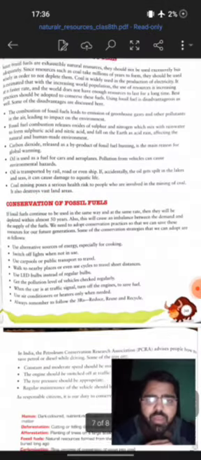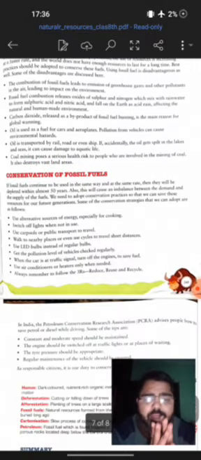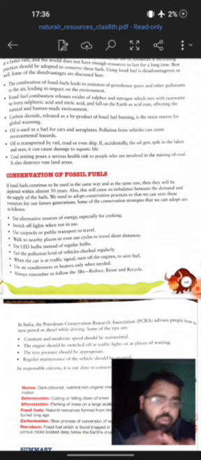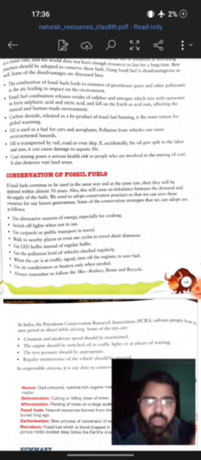So what can be done for conservation of natural fuels, that we'll see. There is an estimate that if we continue to use natural resources at the rate we are using them, then over a period of 50-60 years we will not have them. So what can be done? Basically we should go for renewable sources, which are available in abundant quantity. Optimum use should be there.